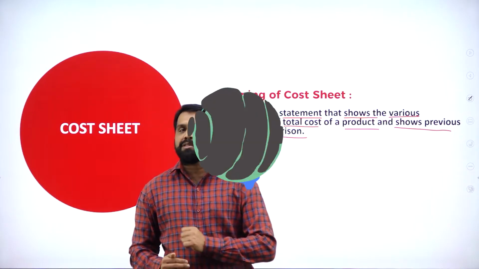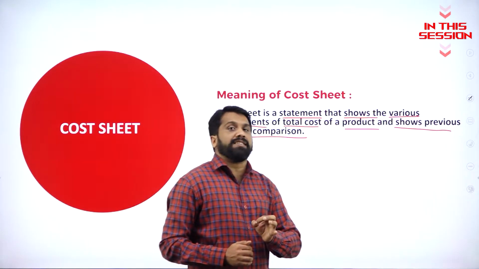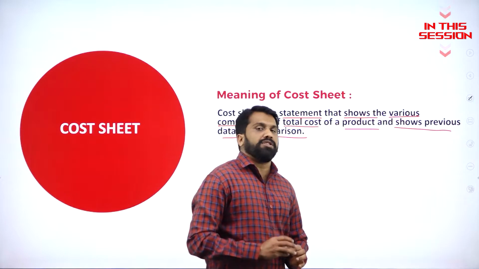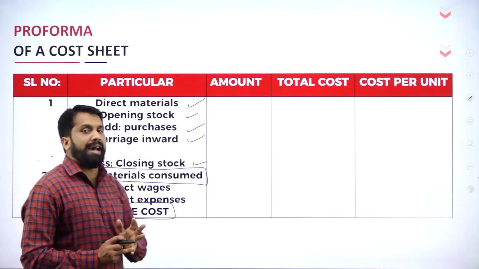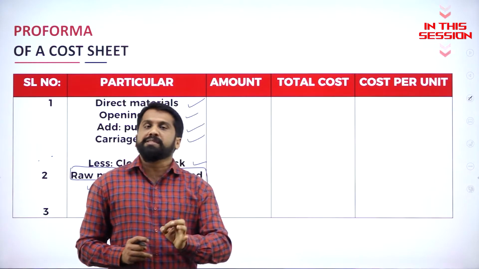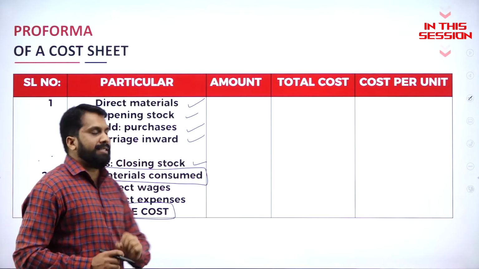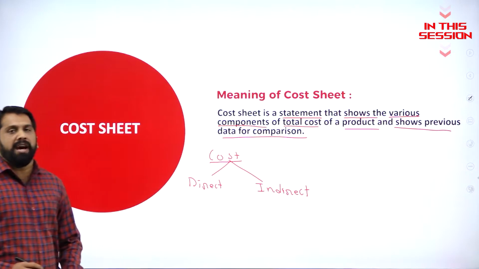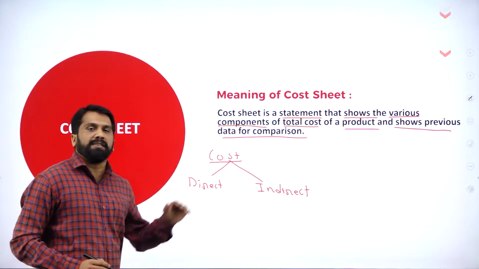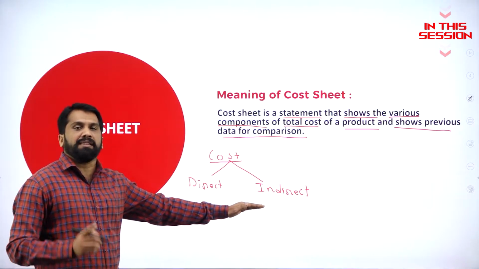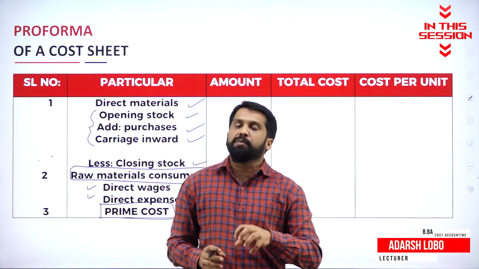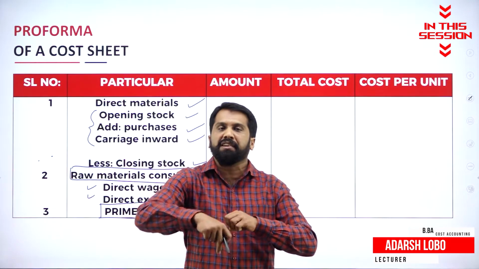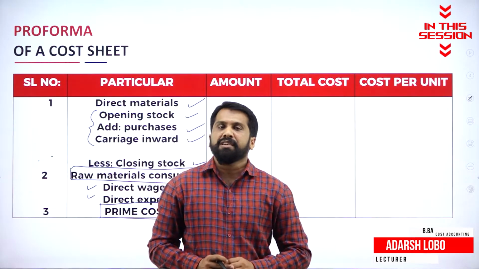You have many types of cost, like factory overhead, administration overhead, selling overhead. Opening stock we add, purchases we add, closing stock we should minus. Under cost, how many types do we have? Two types. What is the first one? Direct. What is the second one? Indirect. Carriage inward is very simple. Any transportation within the factory, we call it carriage inward.